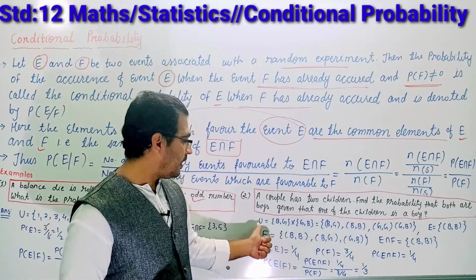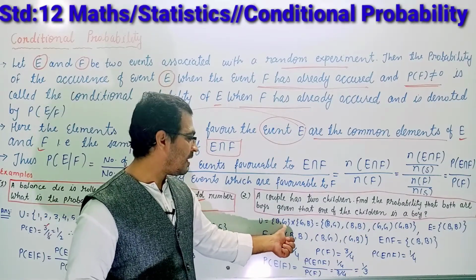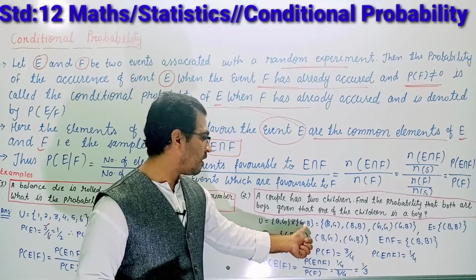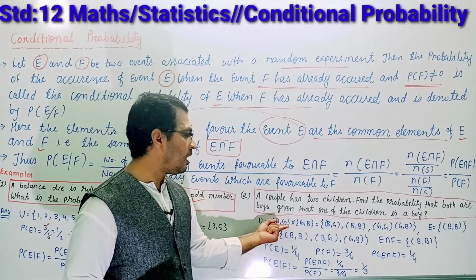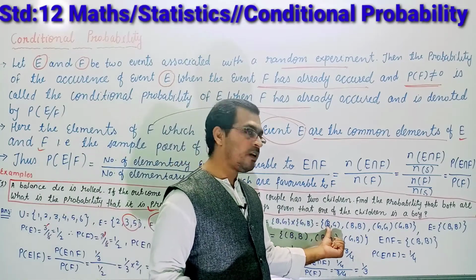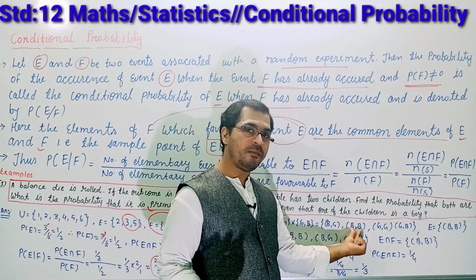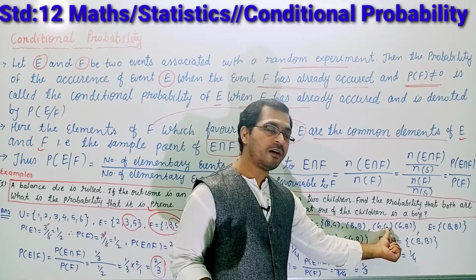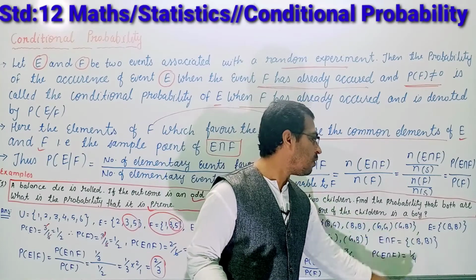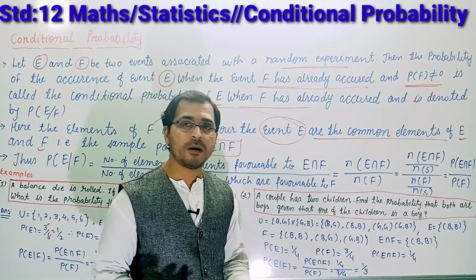Okay students, let us see. So what will the sample space be? Boys and girls, girls and boys. It might be the combination. So doing the Cartesian multiplication, we are getting first will be boy, second will be girl. First will be boy and second will be boy. First child is girl and second child may be girl, and girl and boy. In this way students, we can find out the sample points.